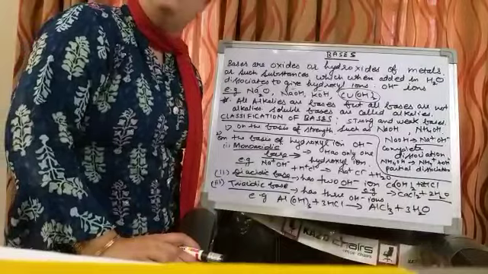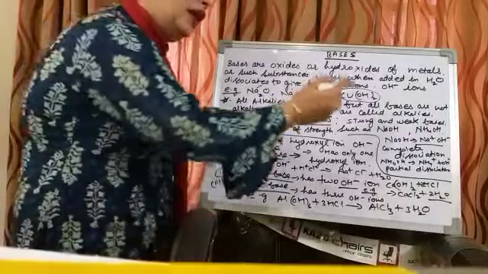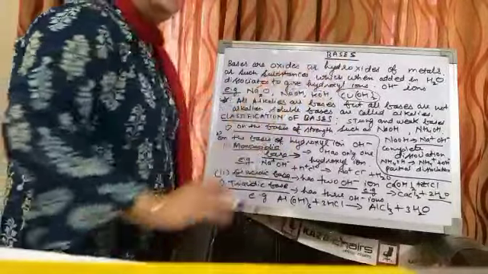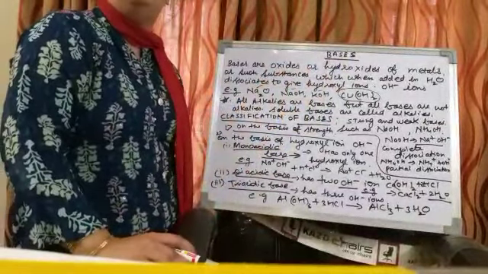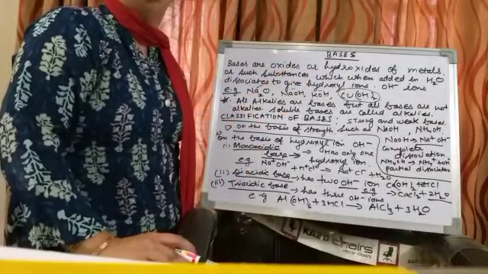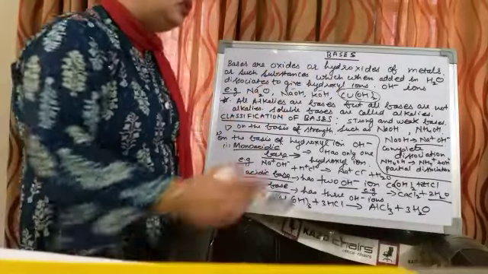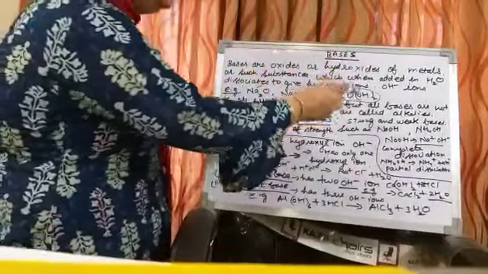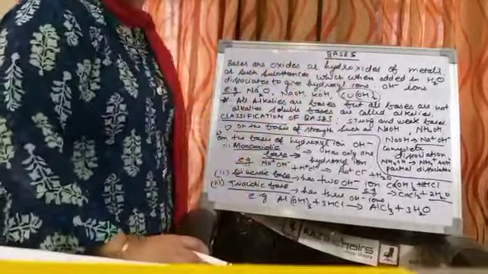The reason is, why is it not alkali? It is not alkali because it is insoluble in water. In the chapter on analytical chemistry, we have discussed its formation, the blue color precipitate which is insoluble. So this is that blue color precipitate, that is copper hydroxide. So this is a base but not an alkali.